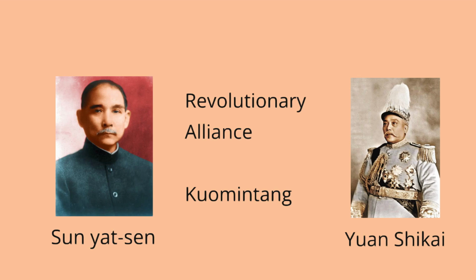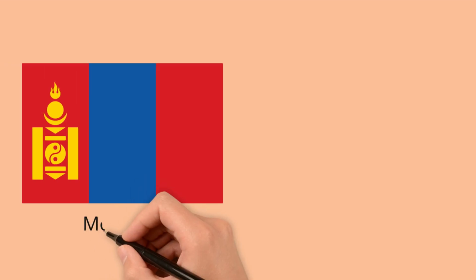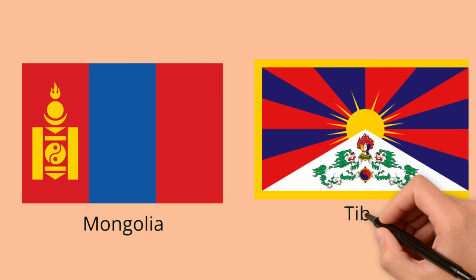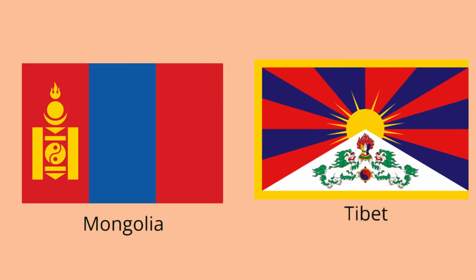In an attempt to quell the rebellions, the government appointed Yuan Shikai as prime minister. In December 1911, the city of Nanjing fell to the revolutionaries. There, the rebels formed the Republic of China with Sun Yat-sen from the Kuomintang, KMT party as the provisional president. The empire was not defeated yet. For that, they turned to the prime minister who later forced the emperor to abdicate. With that, the empire finally collapsed, and it marked the beginning of the modern age for China. Amidst all the chaos, Mongolia and Tibet declared independence.